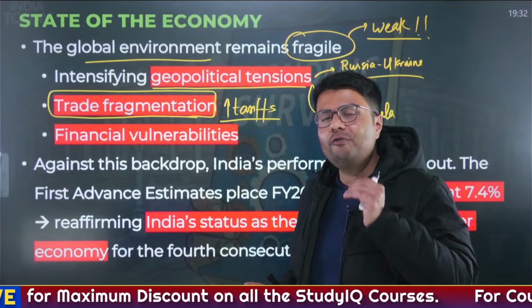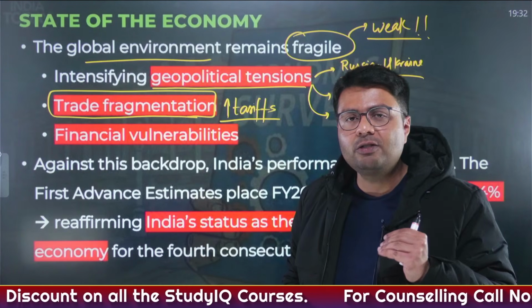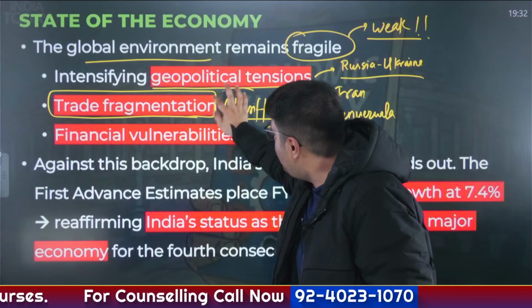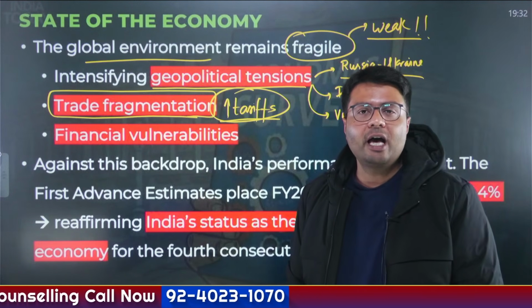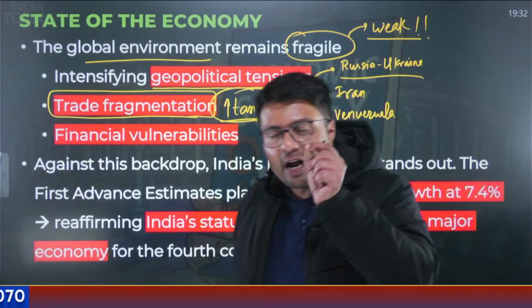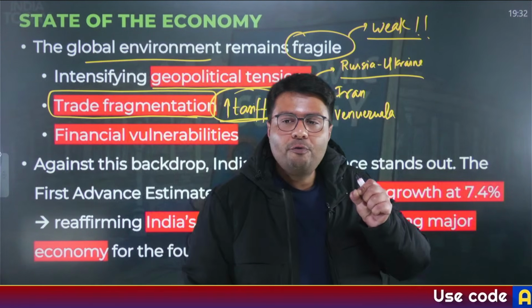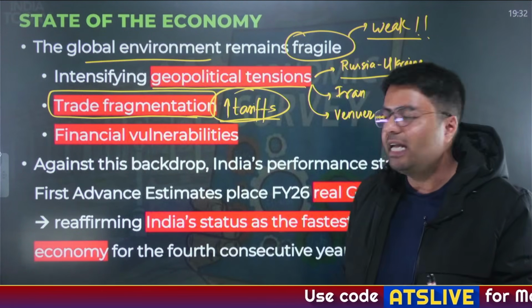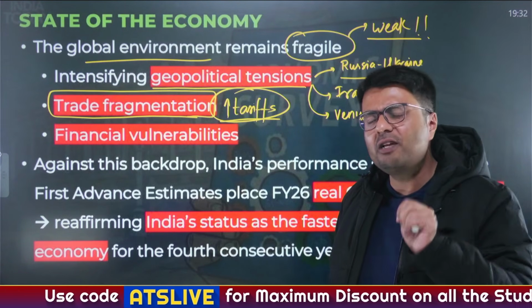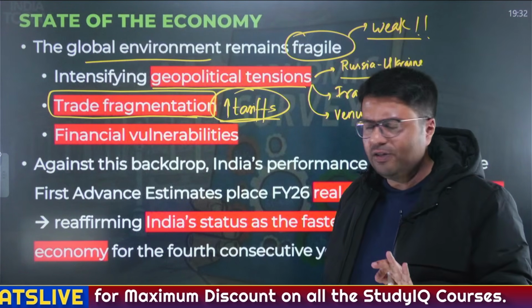And why is the Government of India signing these free trade agreements? So as to deal with the fragmented trade economy that can be traced to the imposition of tariffs by the US President. Similarly, this fragmentation of global trade, this weakening of the geopolitical tension, contributes to financial vulnerabilities. How will it contribute to financial vulnerabilities? Let us understand this deeply.